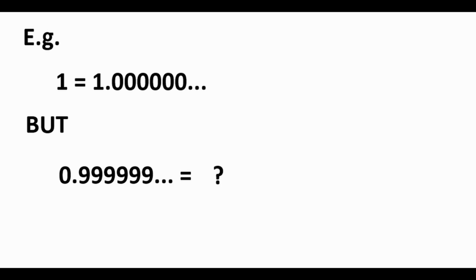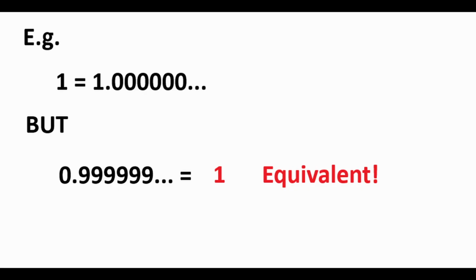But what if we tried to write the number down as 0.9999, etc.? Remember, this expansion is infinite. This is not the same thing as the number 0.999 or the number 0.99999. Those are finite values. Here, we can add arbitrarily more 9s, infinitely many, and the value approaches 1.